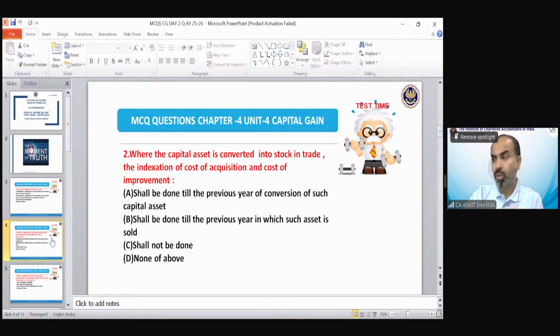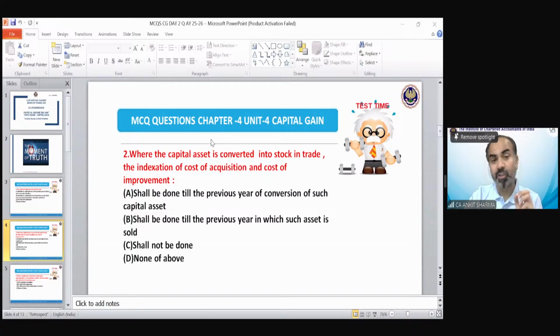Question number 2. What is going to be the correct answer of question number 2? Where the capital asset is converted into stock in trade, the indexation of cost of acquisition and cost of improvement shall be done till the previous year of conversion, or the previous year the asset is sold, shall not be done, etc. So what is the correct answer of the second?